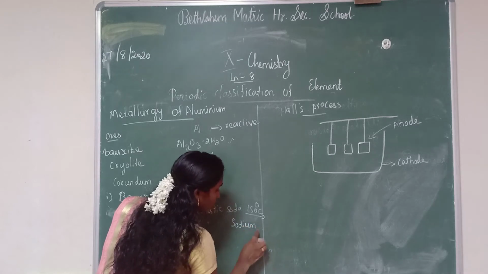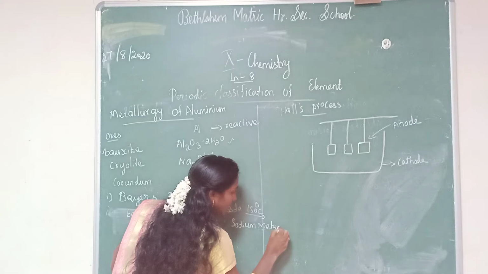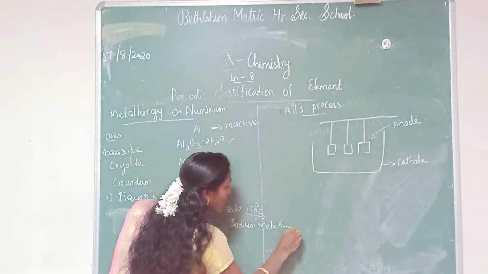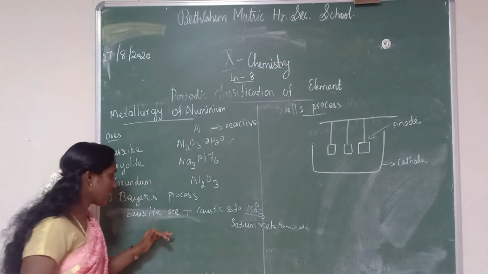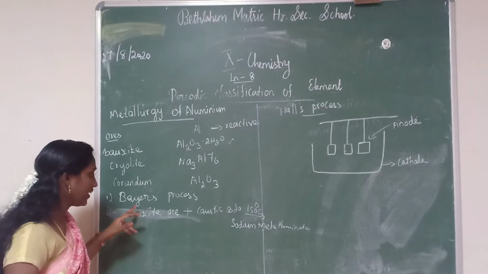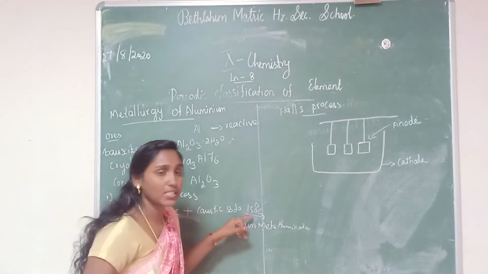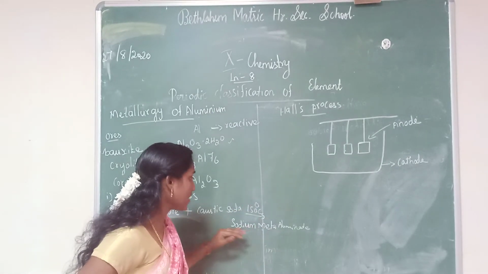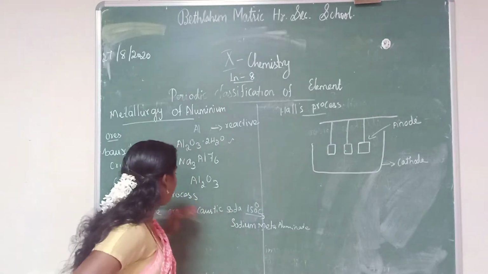We will get which product? Sodium meta-aluminate. So in Baeyer's process, first finely grind the bauxite ore and add caustic soda at 150 degrees Celsius. We will get sodium meta-aluminate. This is the first step.